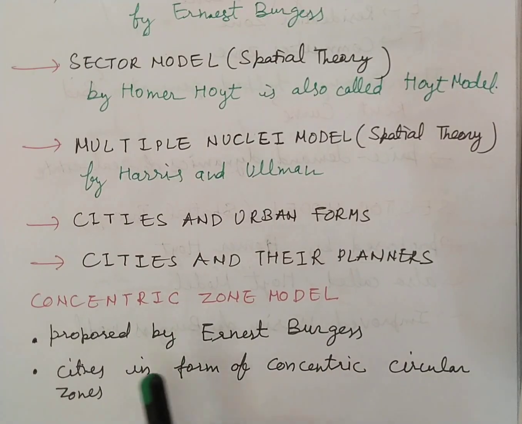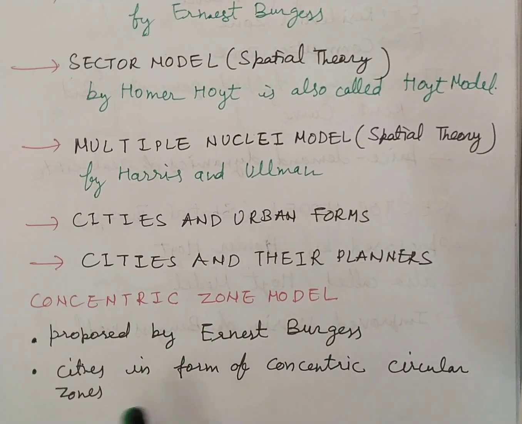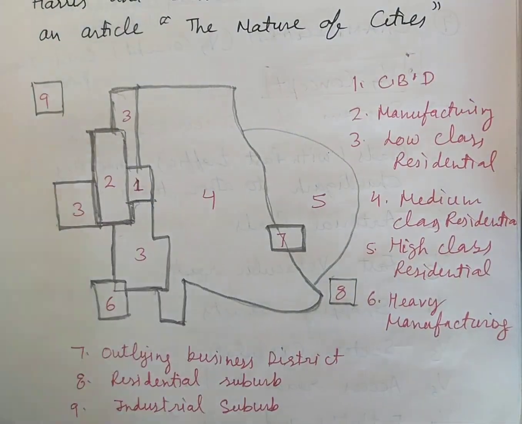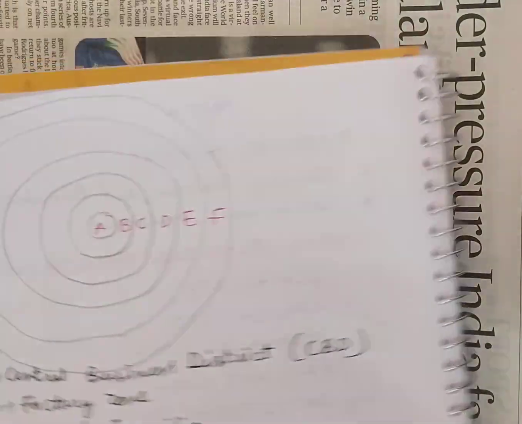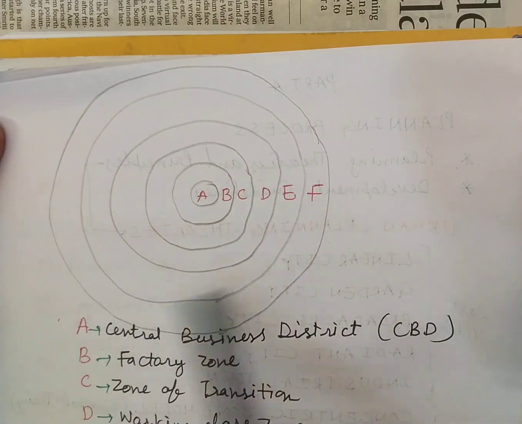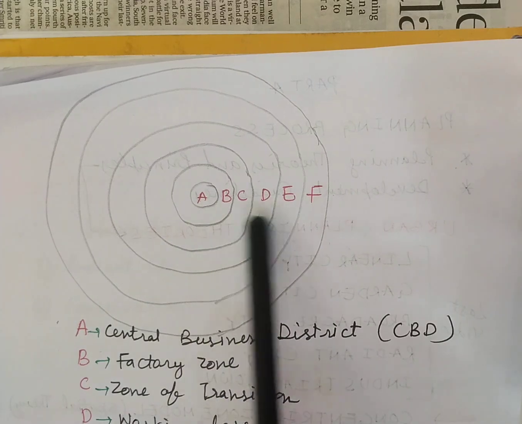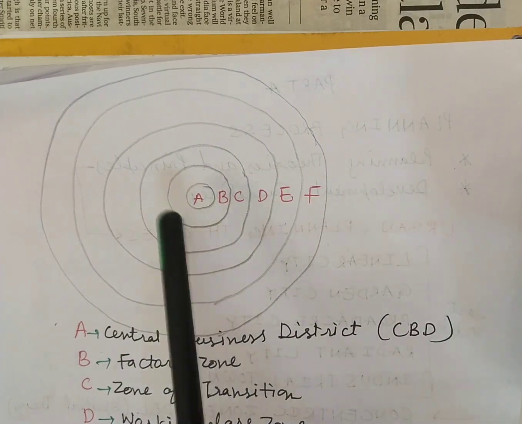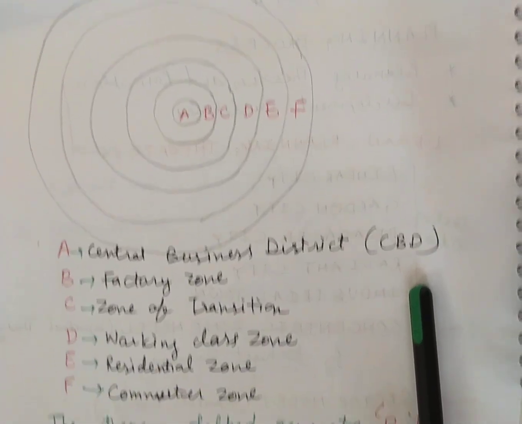Concentric zone model, proposed by Ernest Burgess. The city is in the form of concentric circular zones. These are divided into A, B, C, D, E, F. A is the central business district, that is CBD.